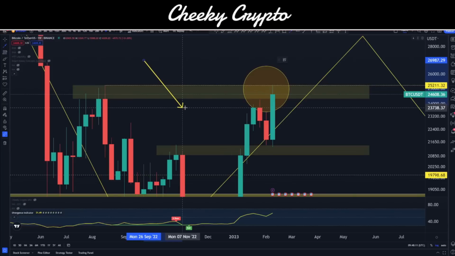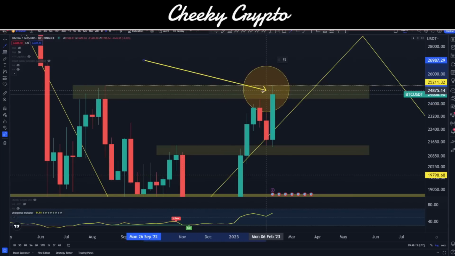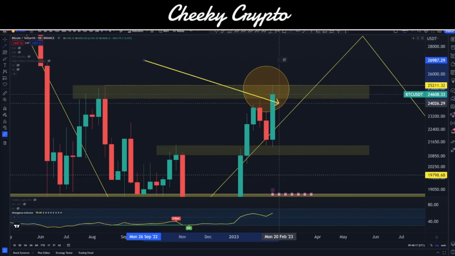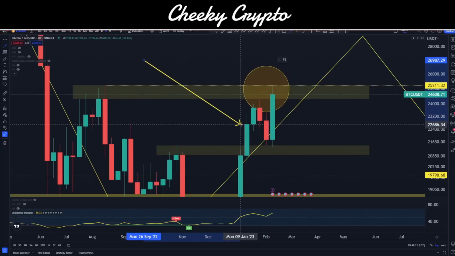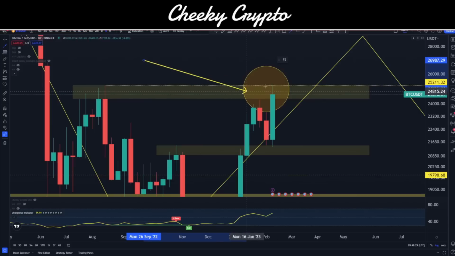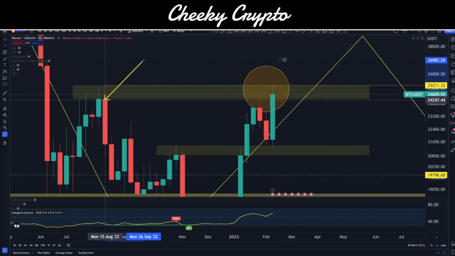But a close above $25,211 is a bit of a tall ask. It's not impossible, and we see a lot of volatility on Sunday evenings all around the closed positions. The other thing to bear in mind is that if the sell orders and these sellers really are going to be bearish on Bitcoin, then you'll be looking for a closed position below this open position, really, which would be just over here at $24,305.